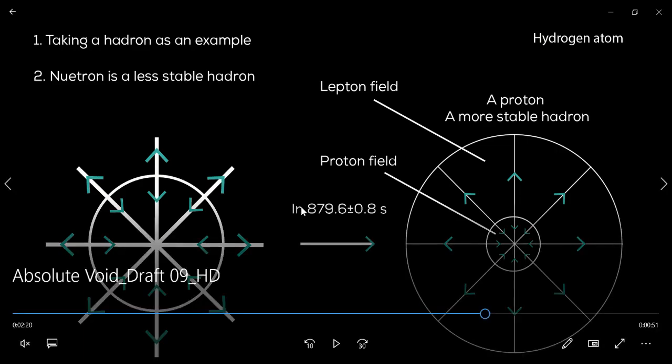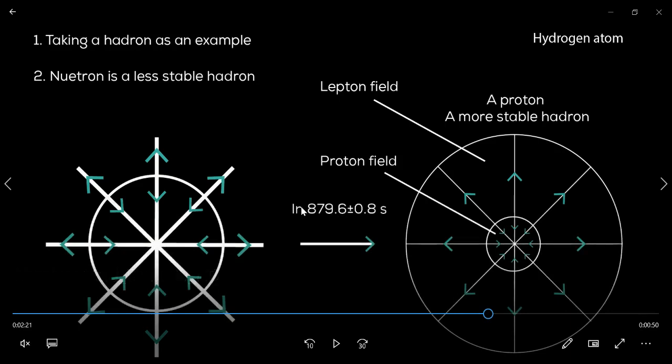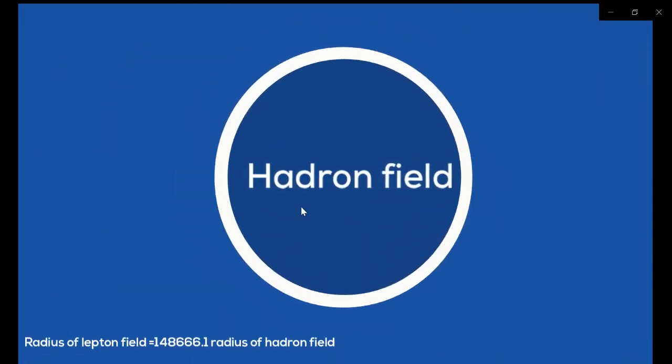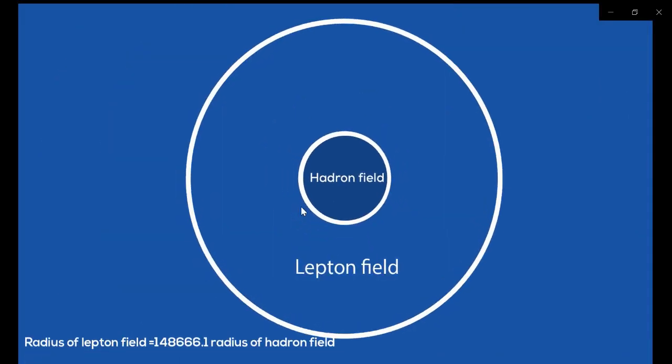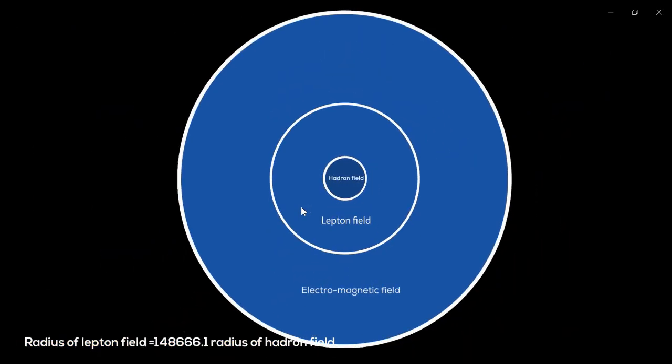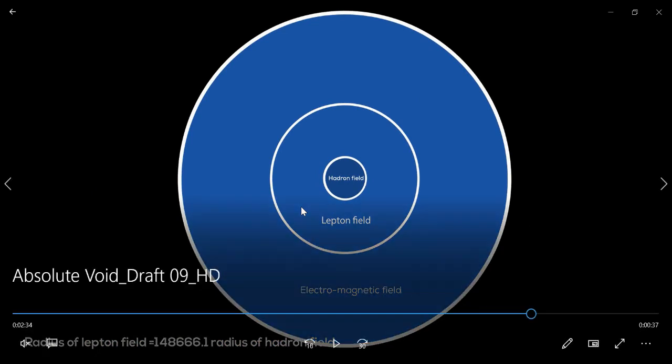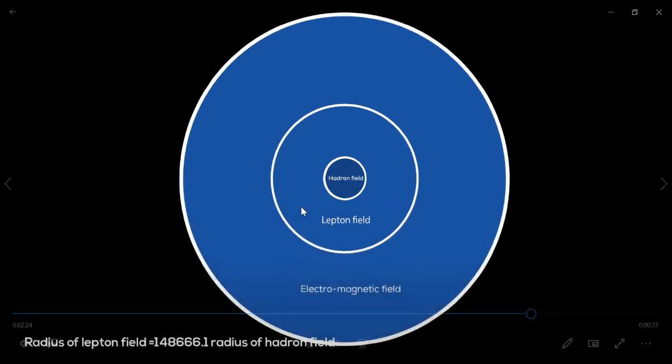Here in a proton, we have the proton field and the lepton field. Here, the internal void resistance is equal to the external void resistance. The internal void resistance acts as the proton field, and the external void resistance acts as the lepton field. Now we have a hadron field, a lepton field, and finally the electromagnetic field as the free field that was created from the external void resistance.